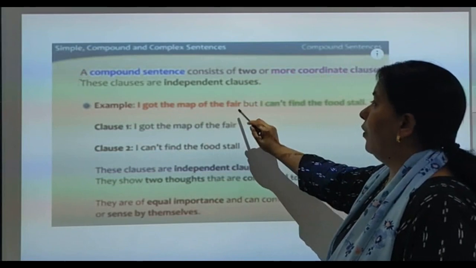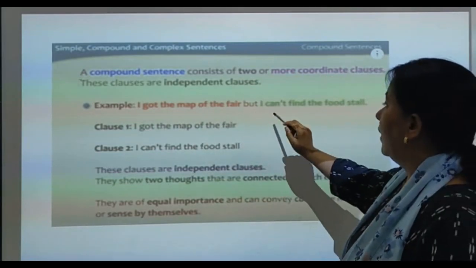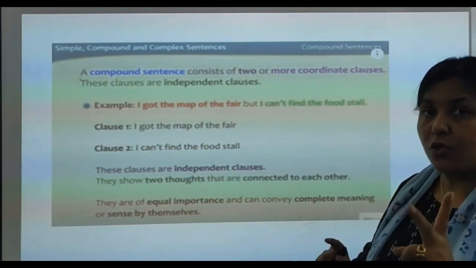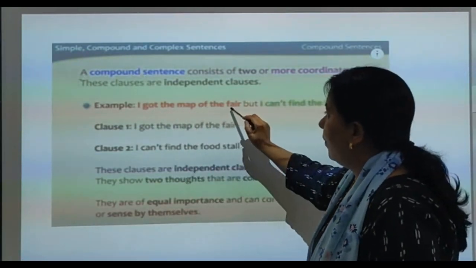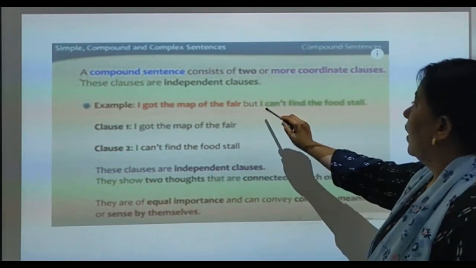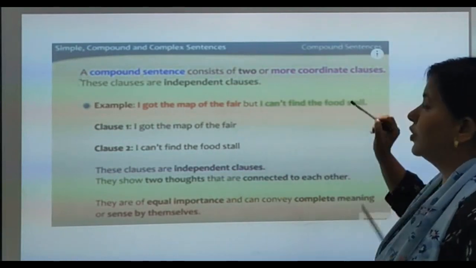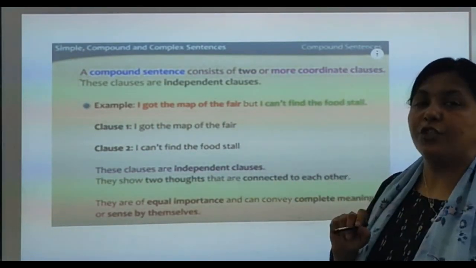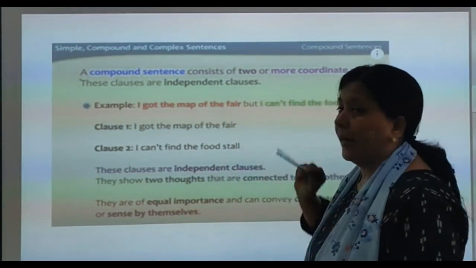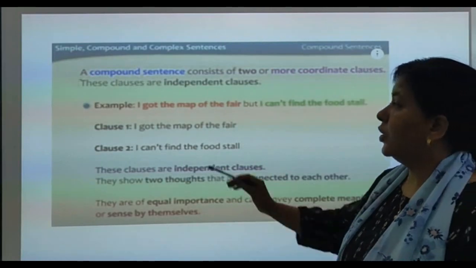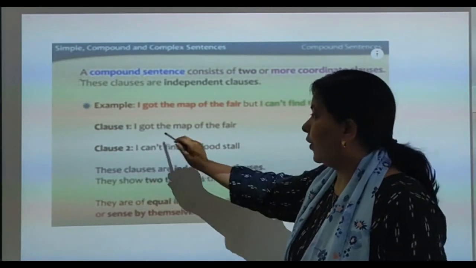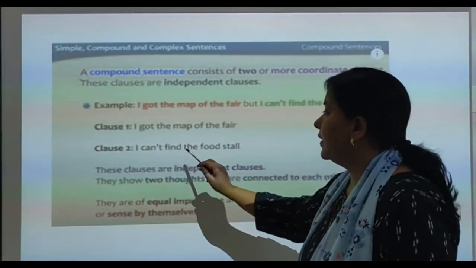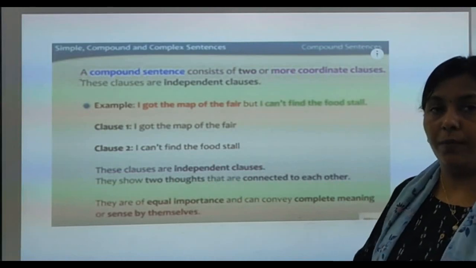I got the map of the fair, but I can't find the food stall. There are two sentences. Sentence 1: I got the map of the fair. Sentence 2: I can't find the food stall. And these two sentences are combined by which word? But. Got it? So, clause 1 is I got the map of the fair. Clause 2 is I can't find the food stall.